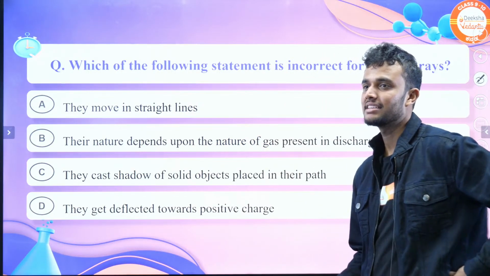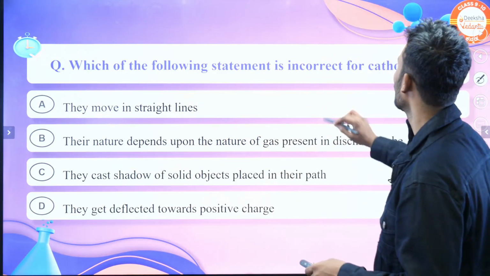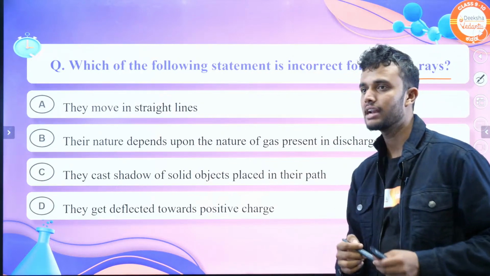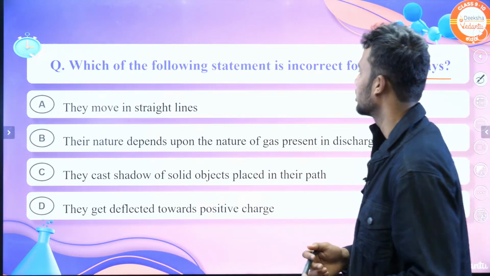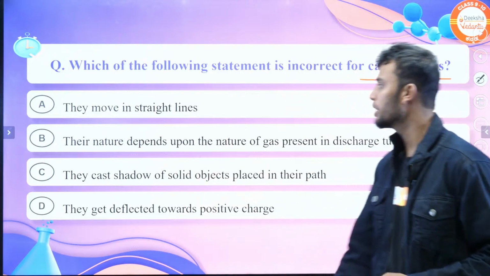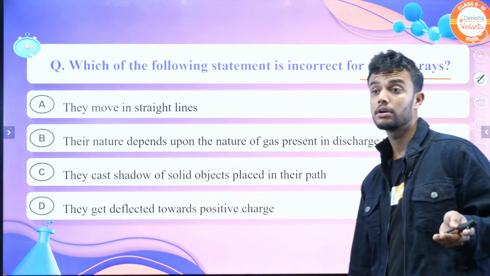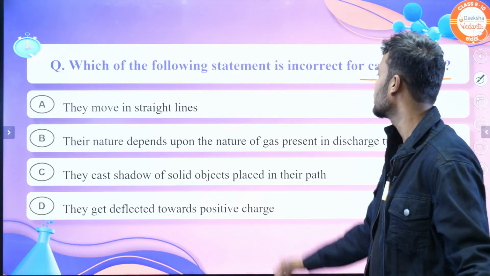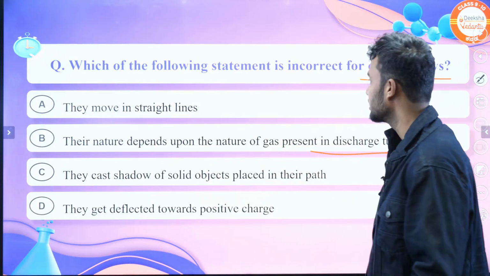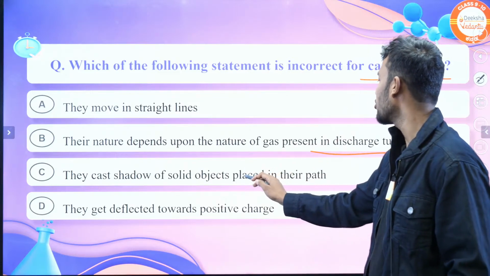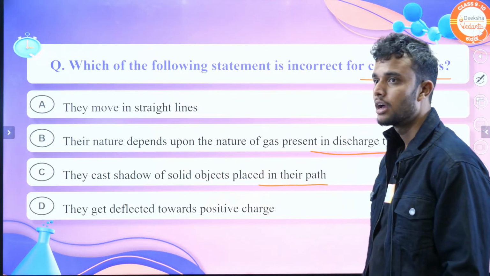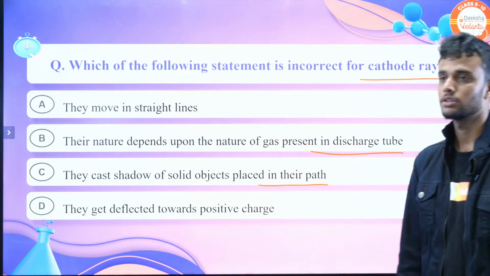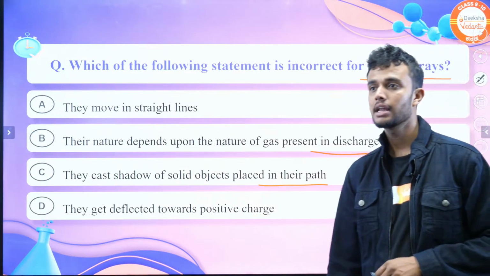The first question is: which of the following statements is incorrect for cathode rays? They give four options. First option: they move in straight lines. They ask about the incorrect statement. Second: their nature depends upon the nature of gas present in the discharge tube. Third: they cast shadow of a solid object placed in their path. Option D: they get deflected towards positive charge. What is the answer?